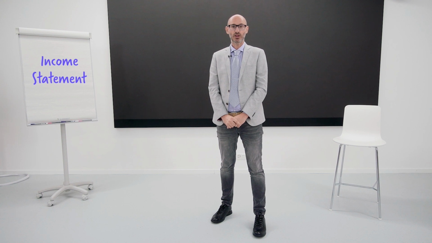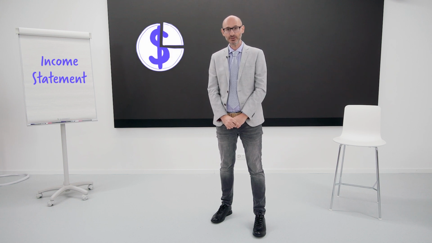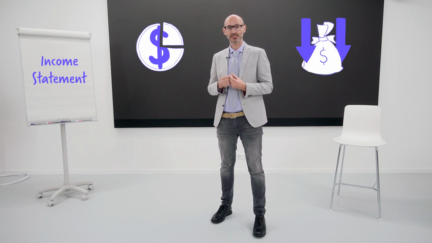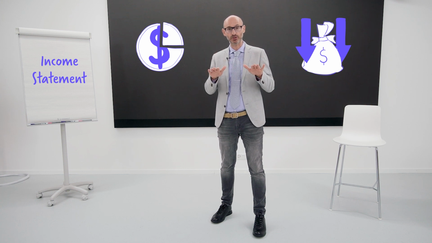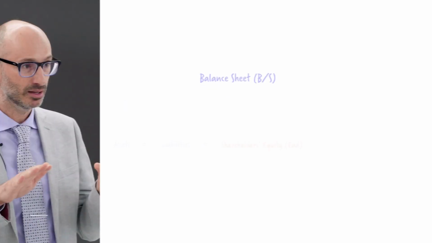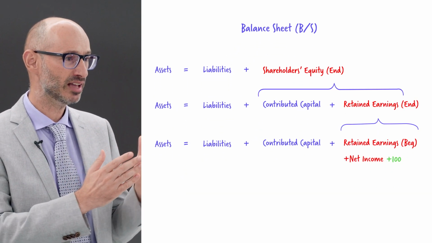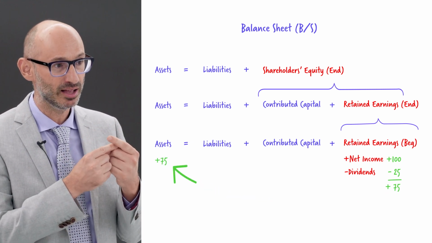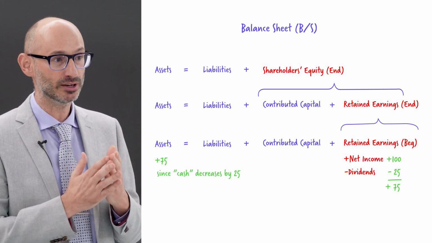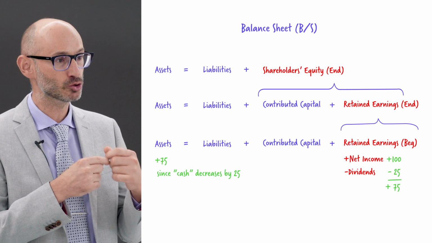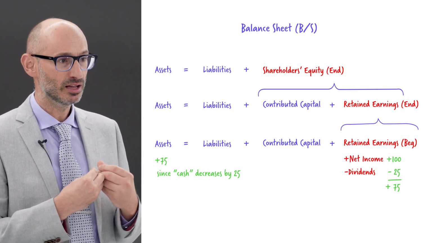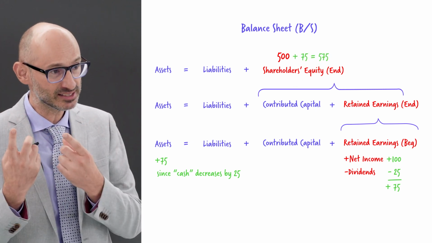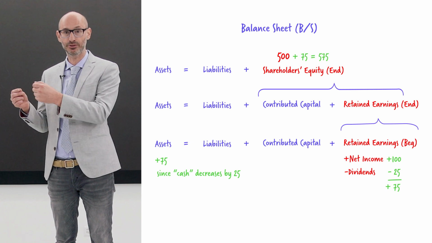Now, if you want to break this down further, if a company pays dividends, then the assets, cash in this case, flow out of the company. As such, the company will be proportionately poorer, and the assets will be lower. Take, for example, earnings are 100 and you pay 25 of dividends. In this case, assets will increase by only 75, and equity will increase by 100 because of earnings, minus a 25 reduction because of the payout of dividends. So now, if our initial equity was 500, the final equity will only be 575, and not 600, because we paid out 25 of dividends.